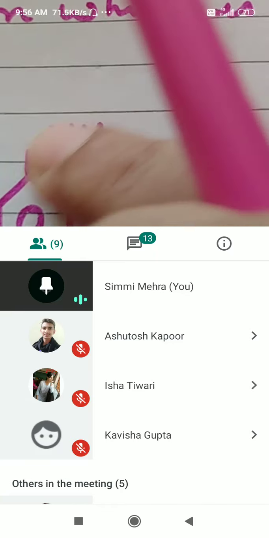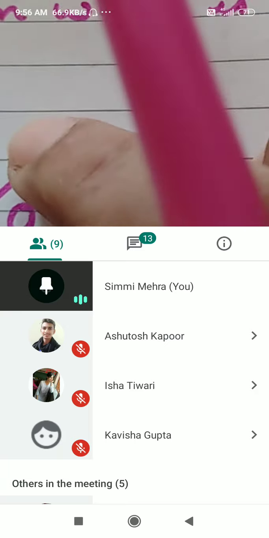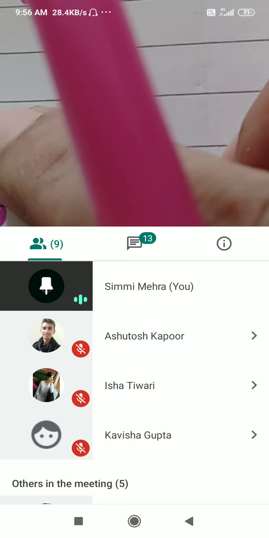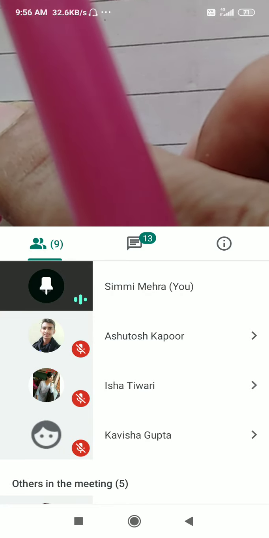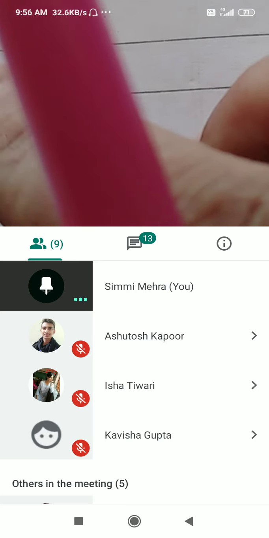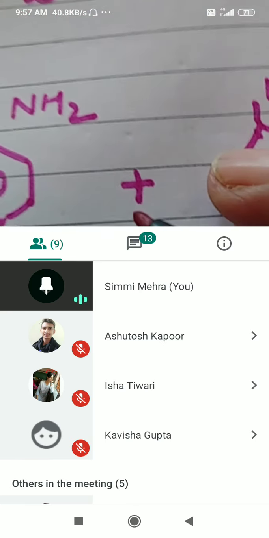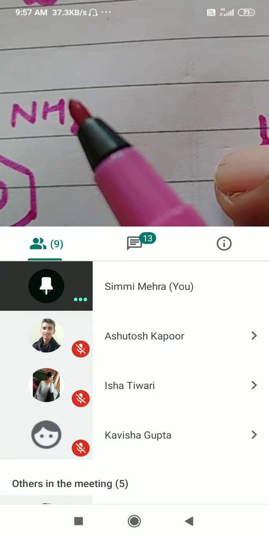H plus will protonate here and this will form NH3 plus. And the moment you have a positive charge on nitrogen, it becomes electron withdrawing, and therefore, being electron withdrawing, it is going to give you the meta derivative. It is due to formation of anilinium ion, which is meta directing.